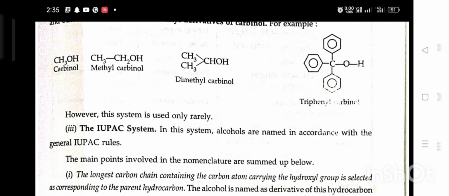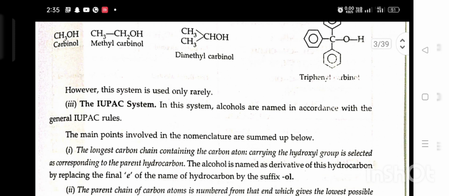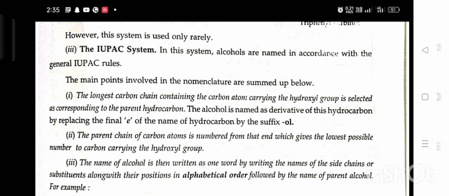Third, the IUPAC system. In this system, alcohols are named in accordance with the general IUPAC rules. The main points involved in nomenclature are summed up below. First, the longest carbon chain containing the carbon atom carrying the hydroxyl group is selected as the parent hydrocarbon. The alcohol is named as a derivative of the hydrocarbon by replacing the final e of the name of the hydrocarbon by the suffix ol.